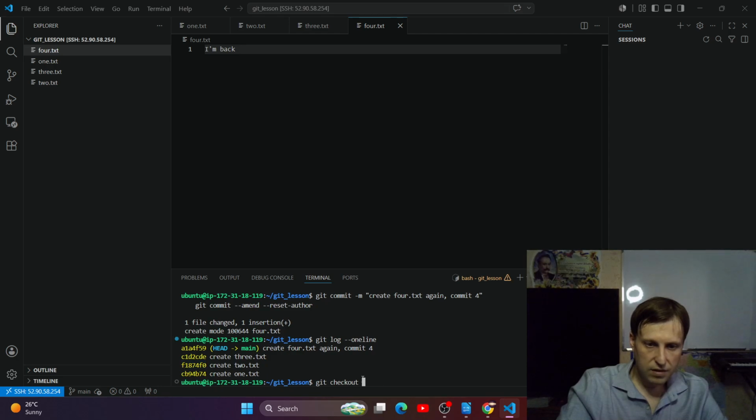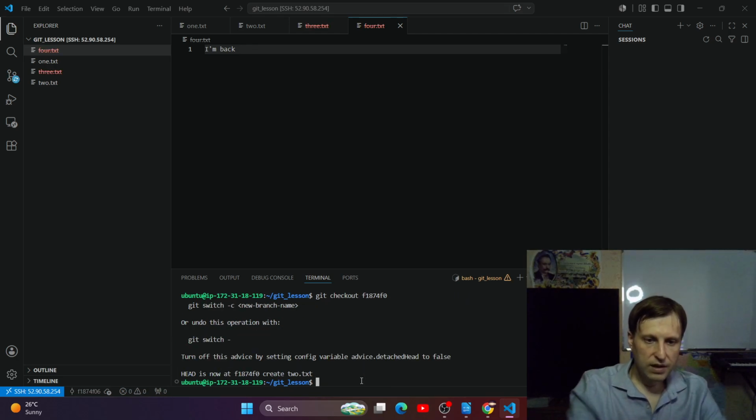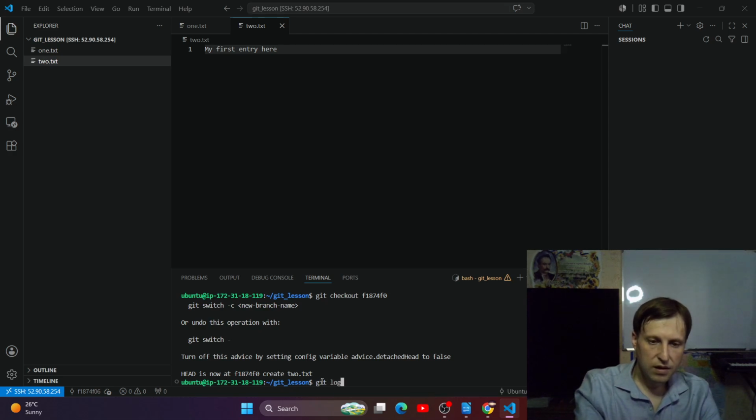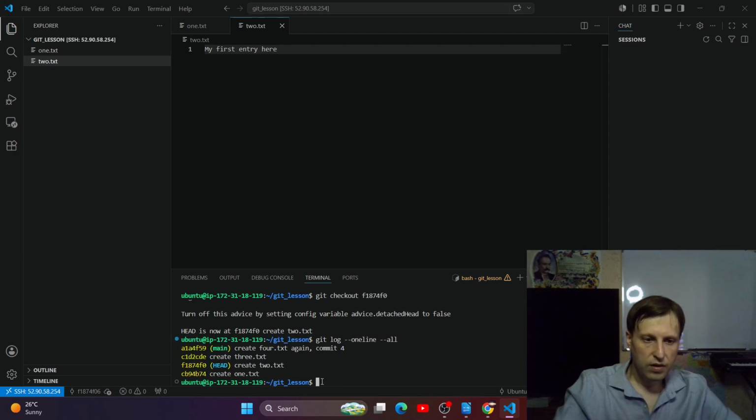Control C, Control V. And now as you can see, I don't have these files anymore. 1.txt, 2.txt, and here git log one line all, because now my head is here. My head shows where we are currently. And without all, it will show just the first 2 commits.